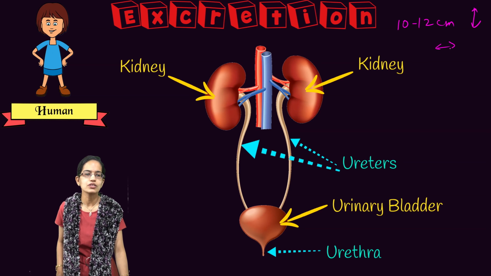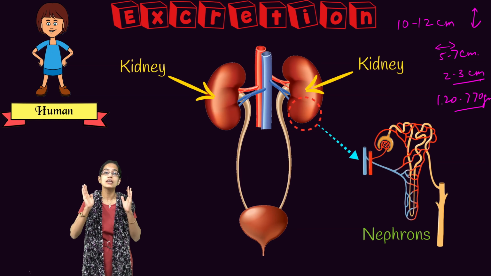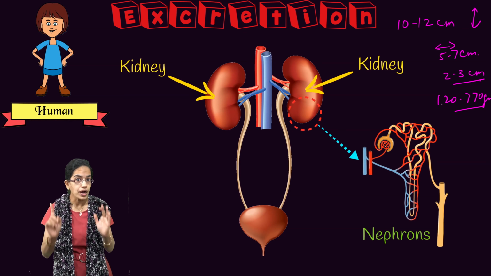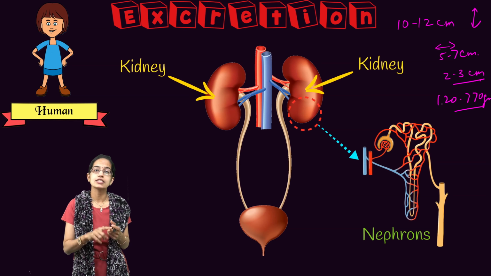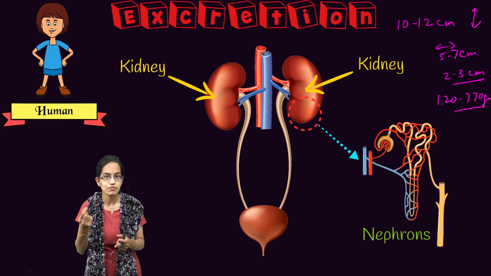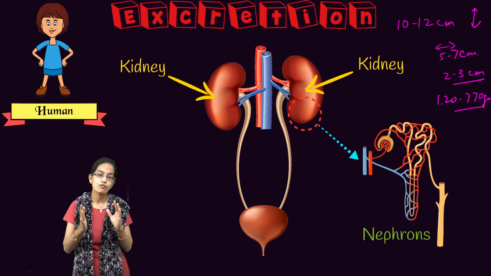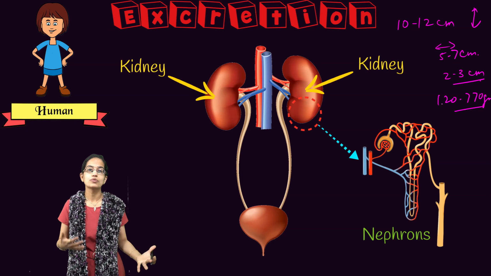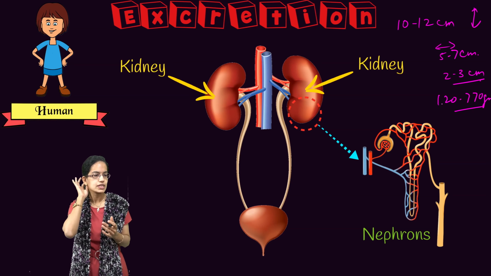Then you have a width of merely 5 to 7 centimeters, a thickness of only 2 to 3 centimeters, and weight of only 120 to 170 grams, and still is able to filter nearly 180 liters per day, of which the concentrated urine that is finally released is just 1.5 liters. So you can understand nearly 99% of it is reabsorbed through the kidneys. We would understand how it actually takes place in a while.